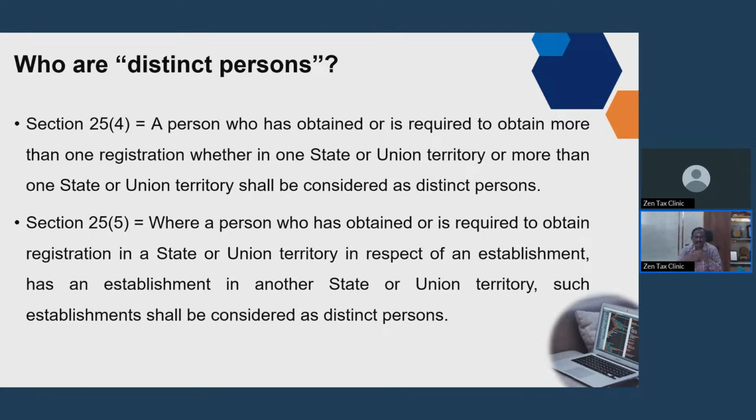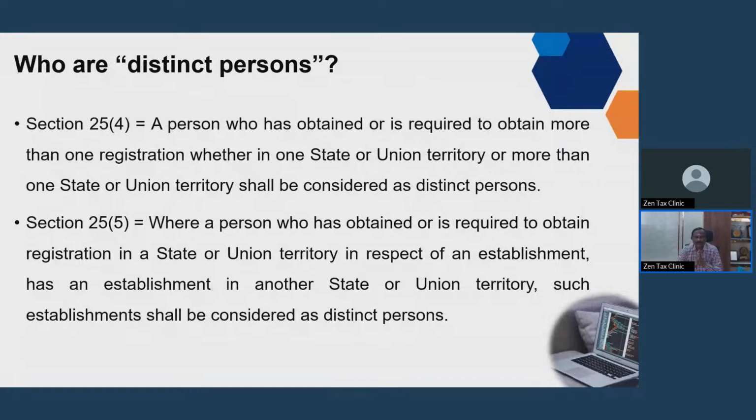First is SEZ. Say there is an important company, ABC. Now they are going to set up a unit in a SEZ zone. In that situation, a separate registration is required for the SEZ. For example, there is a KJASL SEZ, and just opposite to that there is another company that is going to set up a unit within the SEZ. Both will be considered distinct persons. Though they are located together, they are mandated to take a separate registration, so these two entities will be considered distinct persons.